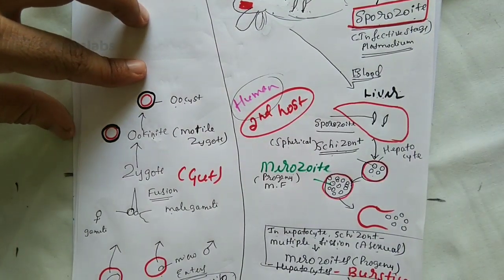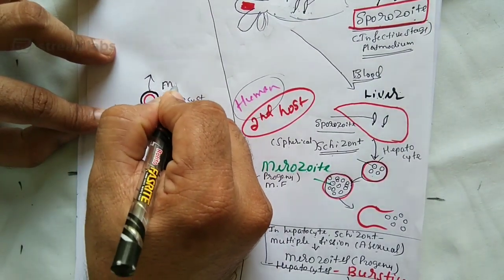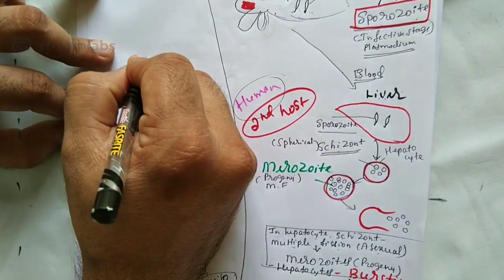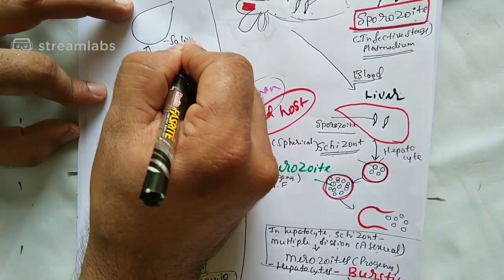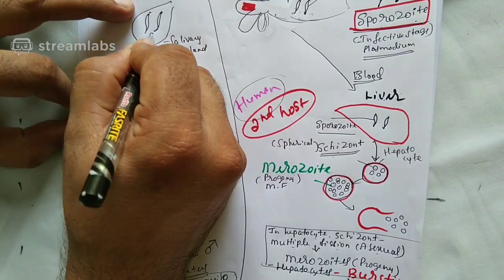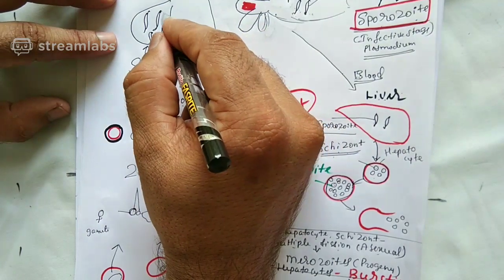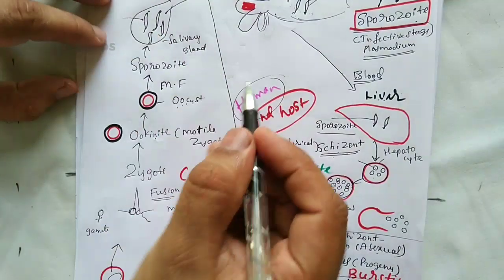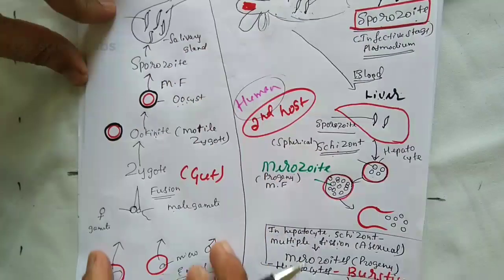Come back once again here, students. See here, oocyst. The oocyst undergoes multiple fission and becomes sporozoites. And the sporozoites enter what? They enter the salivary gland. So this is the sporozoite, stored in where? Salivary gland of what? Mosquito. And now what happens? Once again the mosquito bites. And when a mosquito bites, sporozoites enter the human's body.